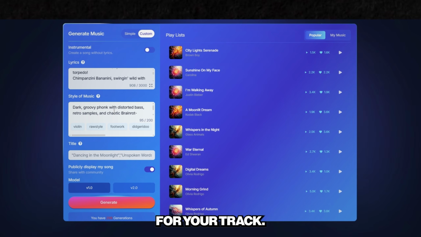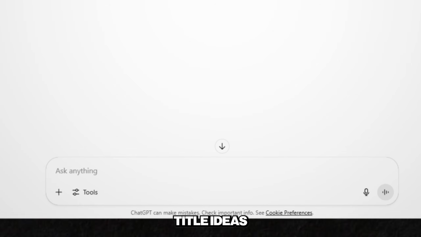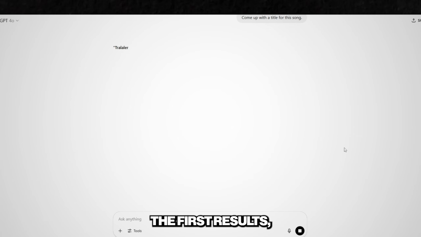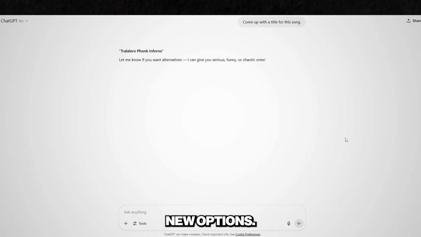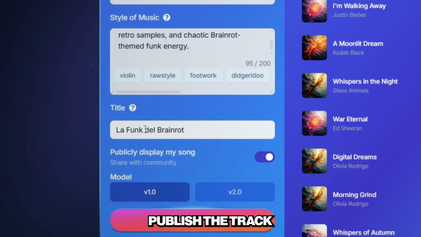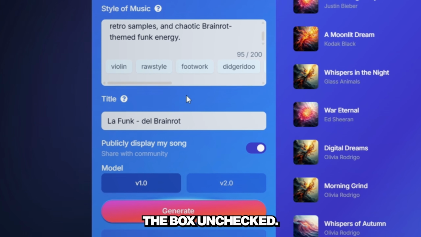Now you need a title for your track. Choose something bold and catchy. Ask ChatGPT to come up with title ideas like this: come up with a title for this song. If you don't like the first results, just type more and it will suggest new options. Combine and pick the one you like, enter the name, and decide if you want to publish the track right away. If you plan to upload it elsewhere, it's better to leave the box unchecked.